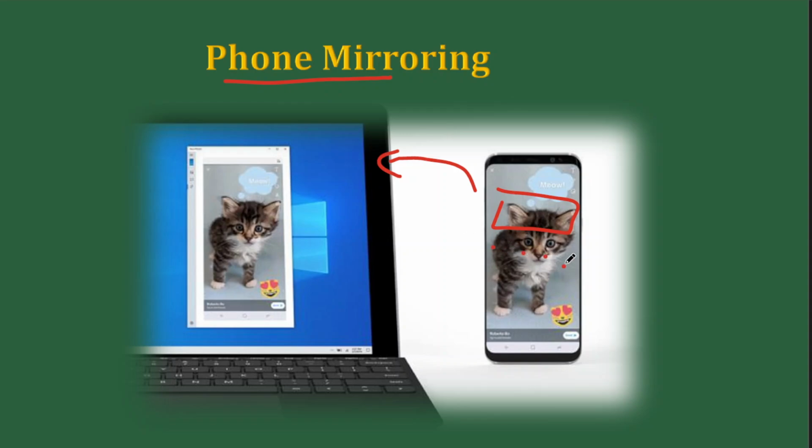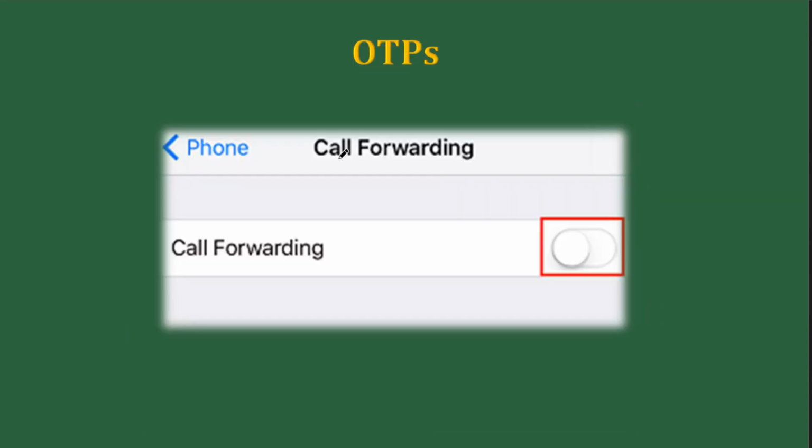Suppose she is typing a password, it is getting mirrored. So everything is getting mirrored. So that means she lost the control over her phone. Then they did something else with her phone. That is called call forwarding. So every call that is coming into your phone, that can be forwarded to a different number.